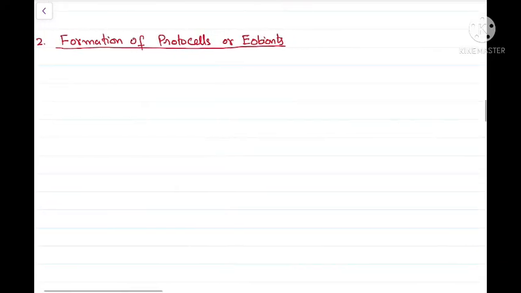Now let us talk about the next stage in the direction of biological evolution. That was the formation of the protocells or the eubionts. Now, what are protocells or eubionts?